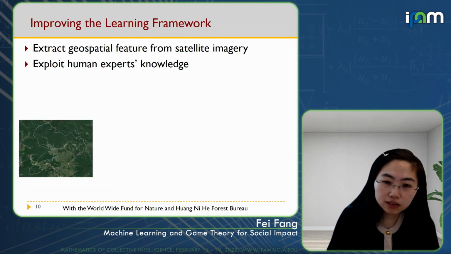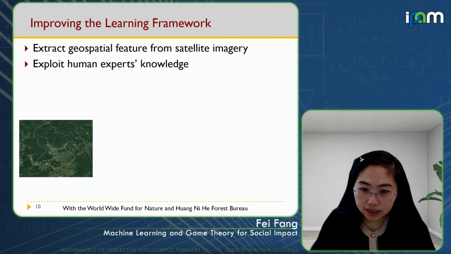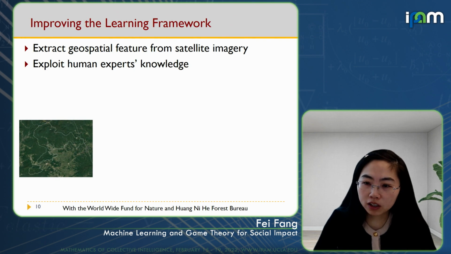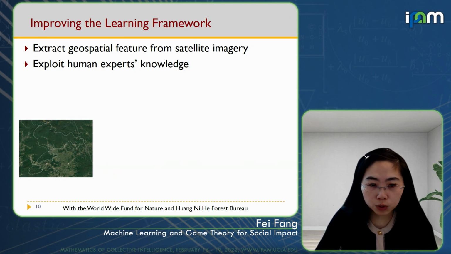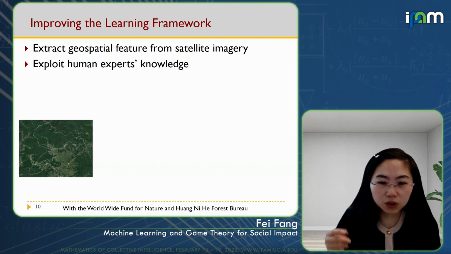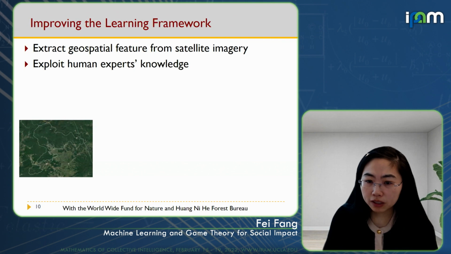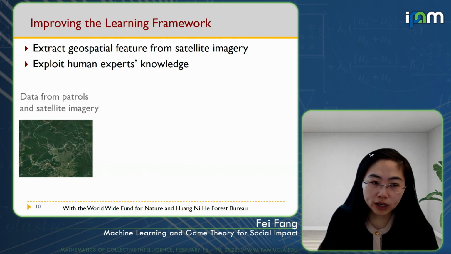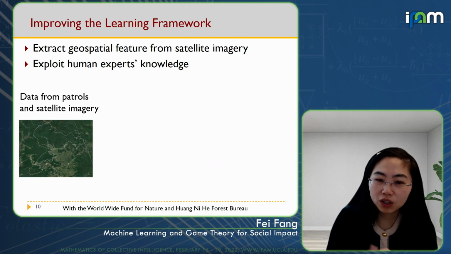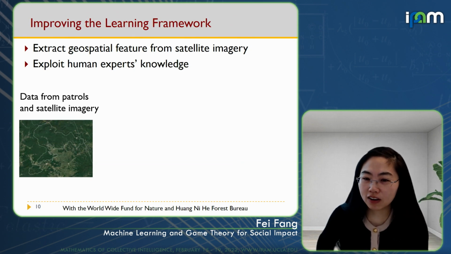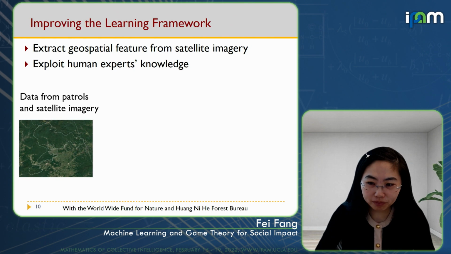After these successful deployment tests in Uganda, we kept improving the learning framework and brought the research to new sites. In northeastern China, we collaborated with the Worldwide Fund for Nature and Huangnihe Forest Bureau. Many of the geospatial features needed to make the prediction are not readily available in this area, so we also tried to extract these features from satellite imagery. This would also significantly reduce the workload of our collaborating site managers.